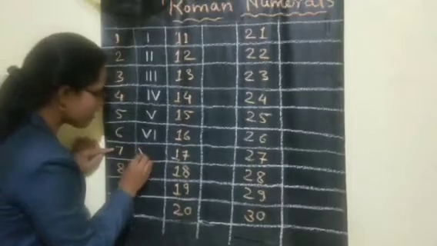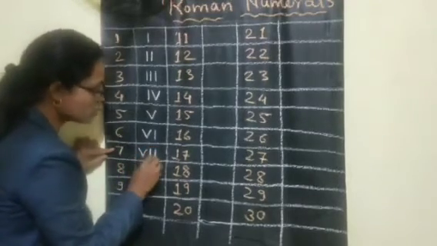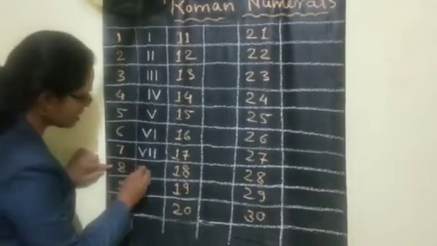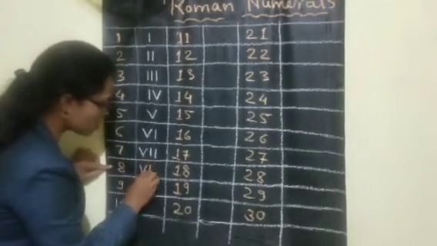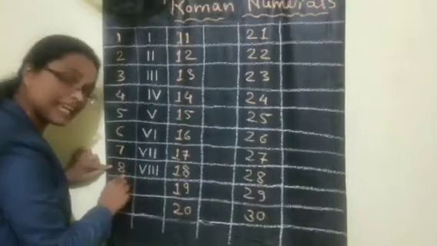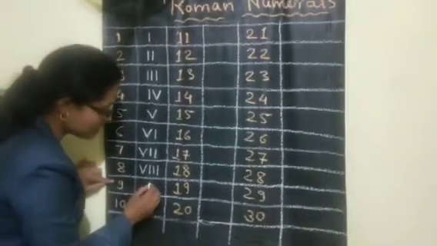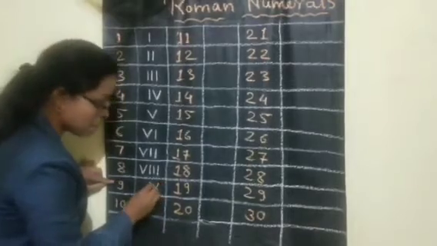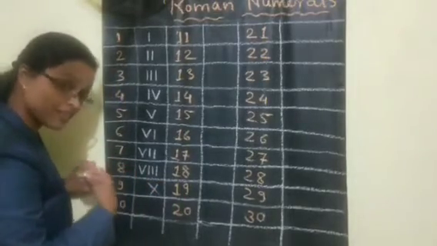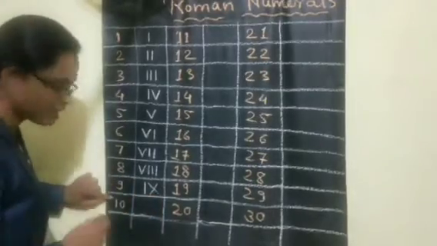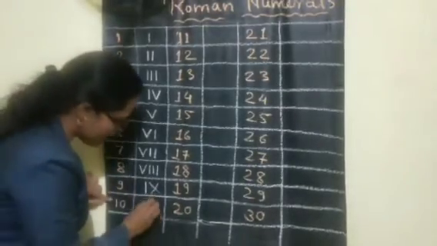Similar way, 5 plus 2, repeat 2 I's, 5 plus 2, 7. Same way, 5 plus 3, 8. Now 9, how to write? 9 means 10 minus 1, so on your left hand side you have to write the I symbol. That is 9. And the 10 symbol we know, that is X.